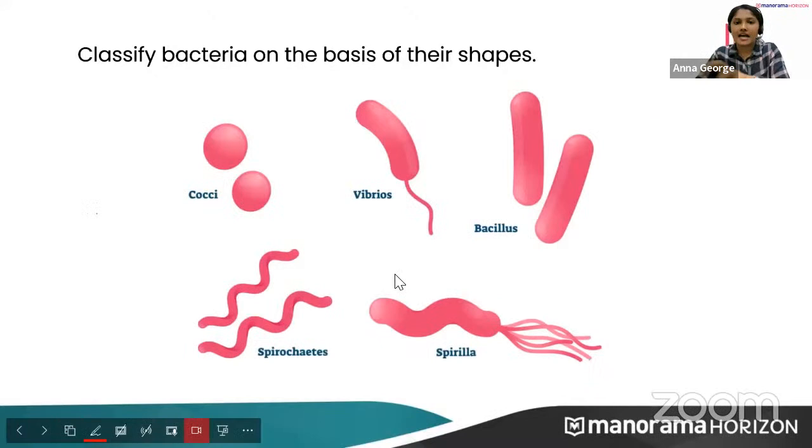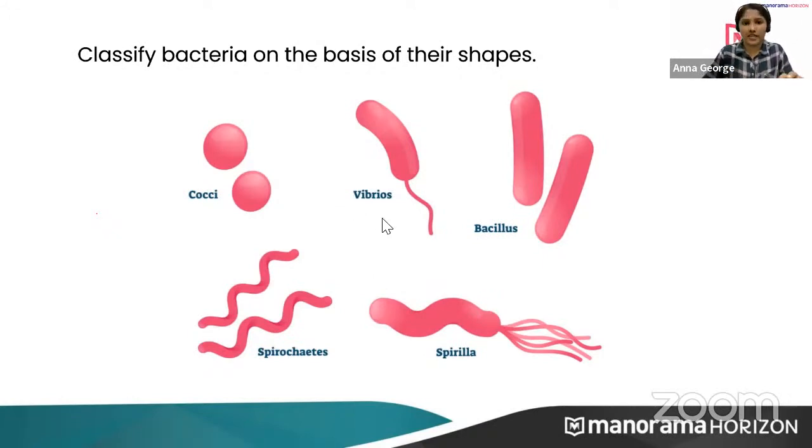So these are different shapes in the category of bacteria that we can see. One is cocci. Cocci means it is spherical in shape. The other one, what does it look like? It looks like a comma, right? Can you relate this with a comma? So this is a comma-shaped bacteria, which is generally called Vibrio.